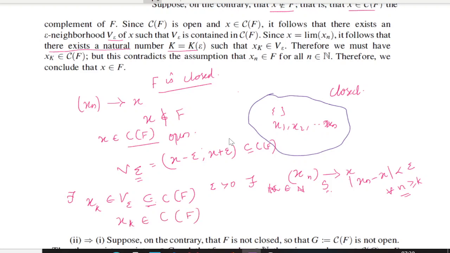But what is xk? It is a term in the sequence xn. But where have you taken the sequence xn? You have taken xn in this set, that is your F. But now you are getting xk belongs to the complement of F.